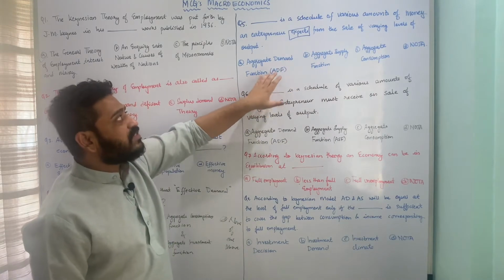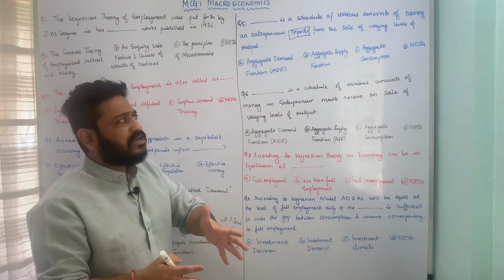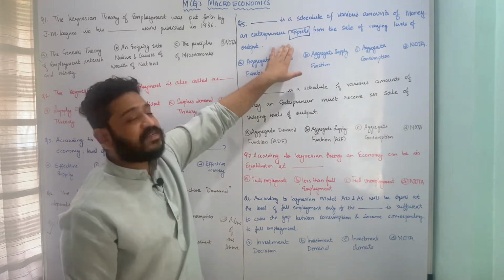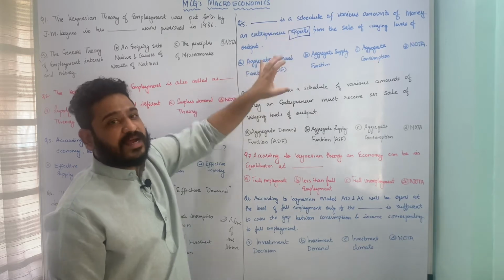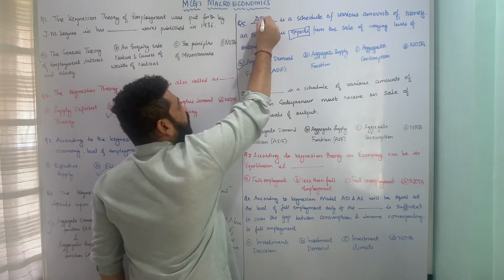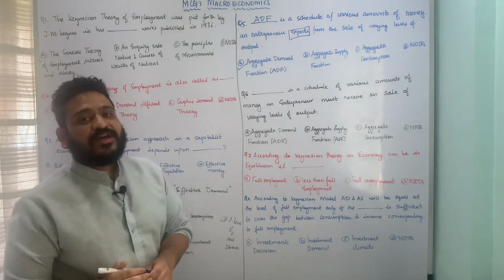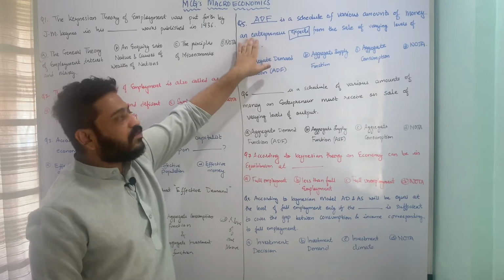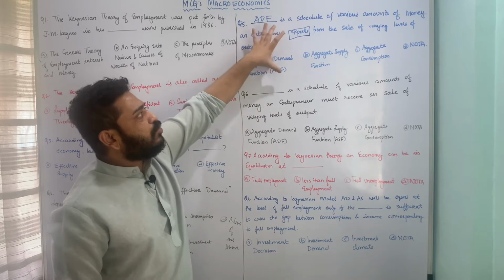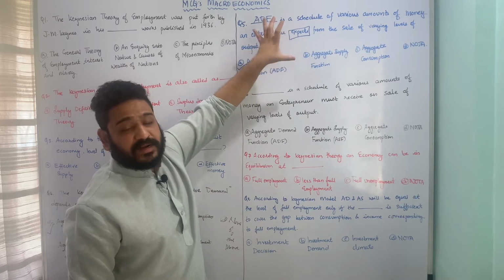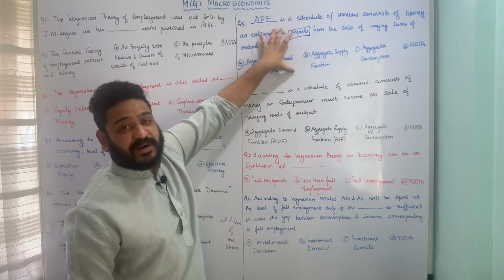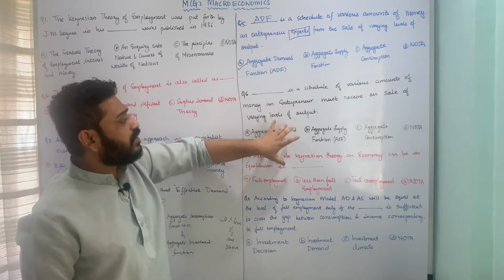So here, whenever we see that schedule means a tabular representation of the various amounts of money an entrepreneur is going to expect from the sale of varying amounts of outputs, you call that aggregate demand function. So aggregate demand function is the schedule of various amounts of money an entrepreneur expects from the sale of varying levels of output. Effective demand in turn depends upon aggregate demand function and supply function. The first part, which is aggregate demand function, is pretty much clear. Let us now move to the next question.